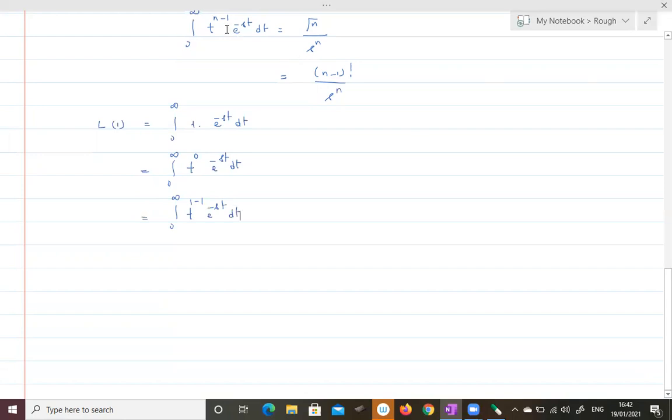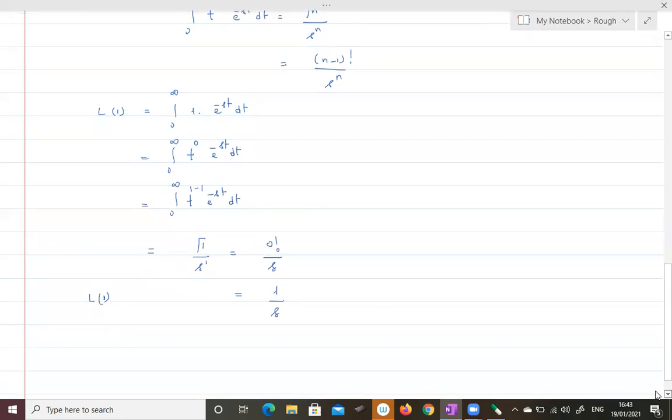So here, given that integral 0 to infinity t power n minus 1 e power minus st is gamma n by s power n, by the gamma integral I will be getting n equal to 1. So gamma 1 by s power 1. Gamma 1 is nothing but 0 factorial by s. 0 factorial is nothing but 1. So 1 by s. So in both methods, we have got the Laplace transformation of 1 is equal to 1 by s.